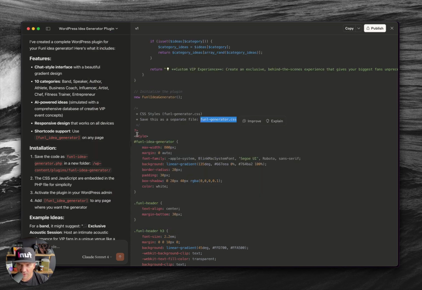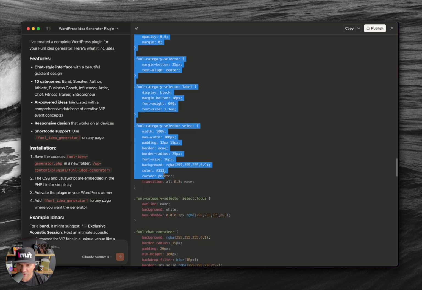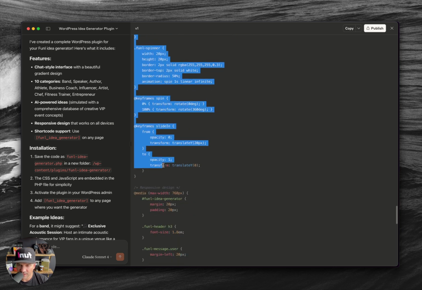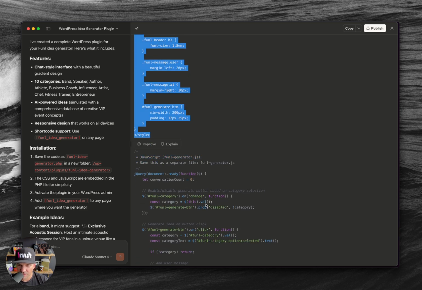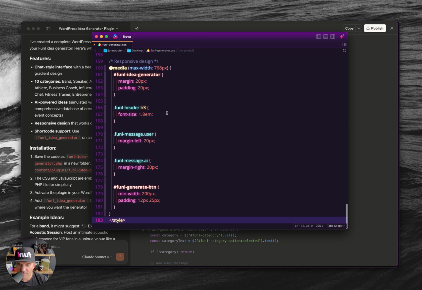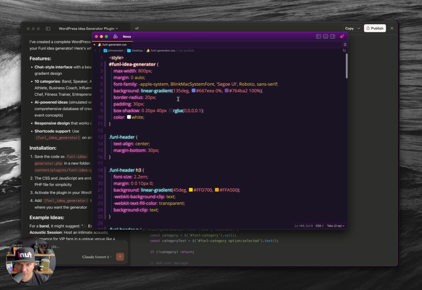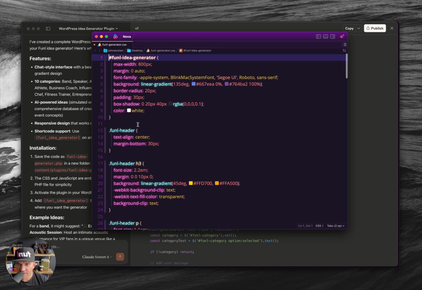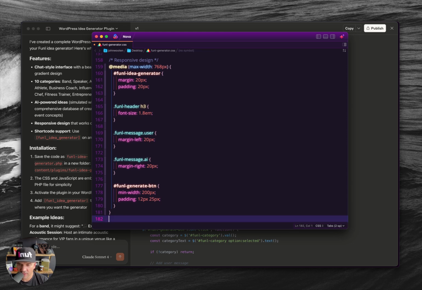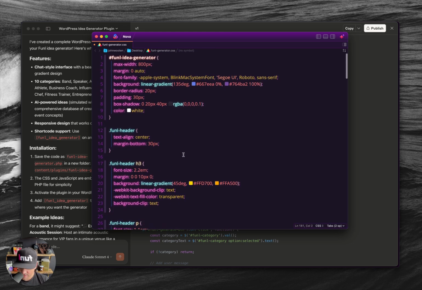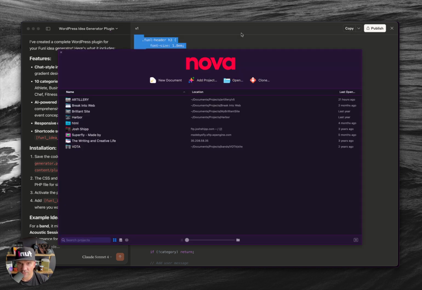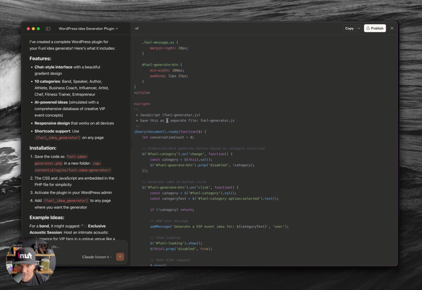And then, starting from the style tag right here, I'm going to go all the way down until I see the closing style. Right there. I'm going to copy that, come over here and paste it in. Now, since this is a CSS file and not an HTML or PHP file, we don't need the opening and closing style tags. So I'm going to get rid of it there, and I'm going to get rid of this here. And I'm going to save it. That file's done. All right, last file. It says JavaScript, funnelgenerator.js. Save it as a separate file. Same thing. I'm going to copy this file name.